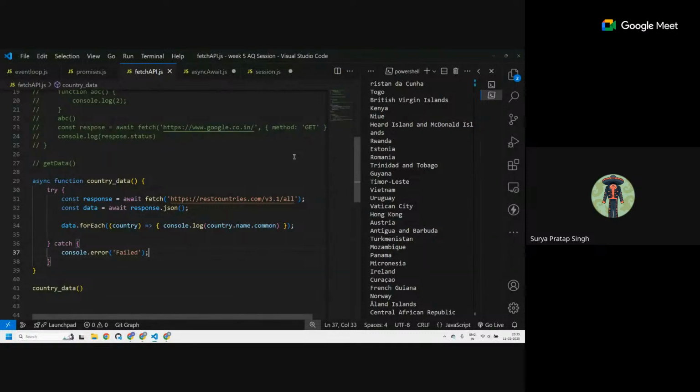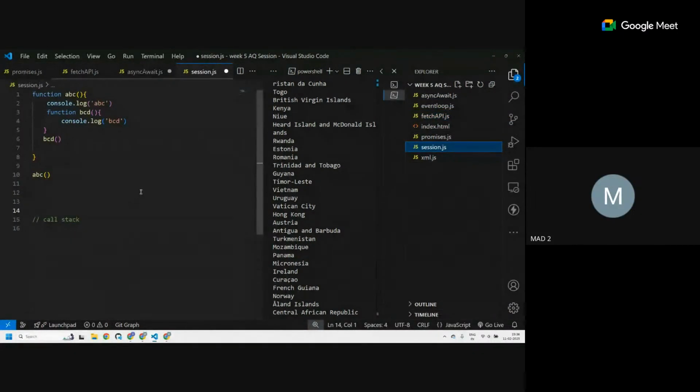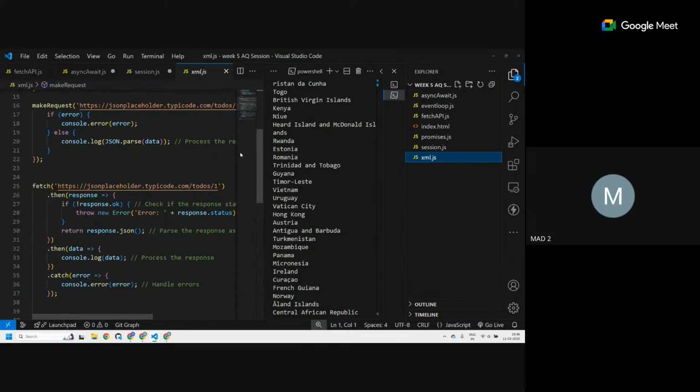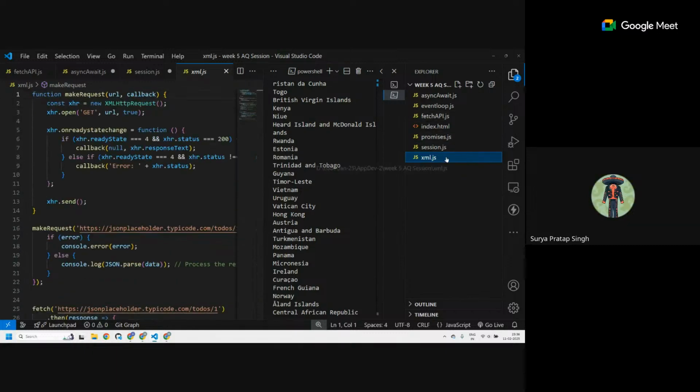Is there more topic in week 5, sir? No, this is it. That's all for week 5. There's another XML file in your document, the session file. I wanted to show what the old way of doing things was, if you don't use fetch API. This was the way we had to do it previously. We can touch this topic again in the next session; we don't have that much time today.